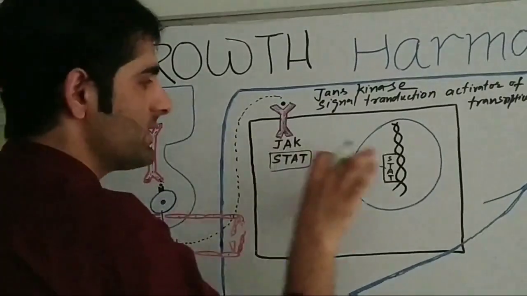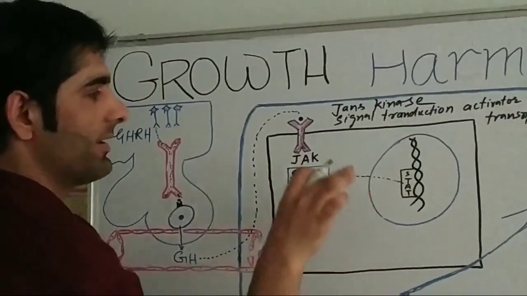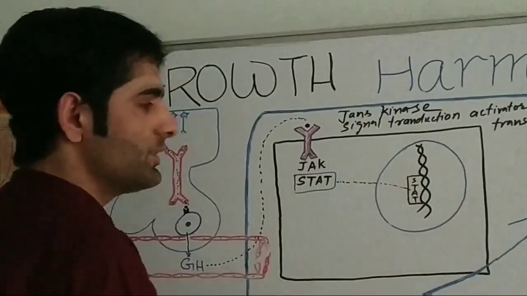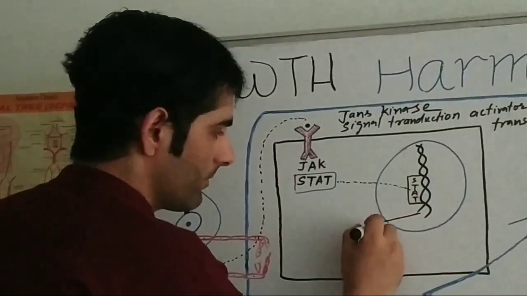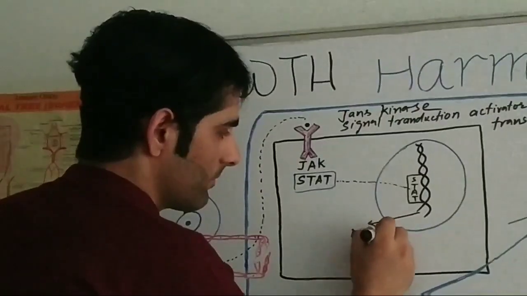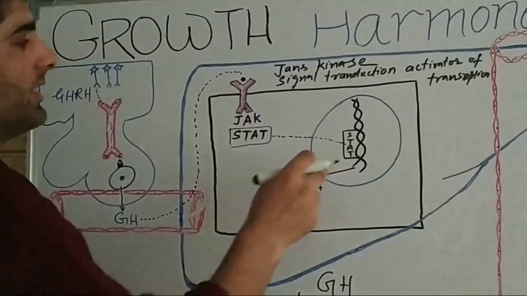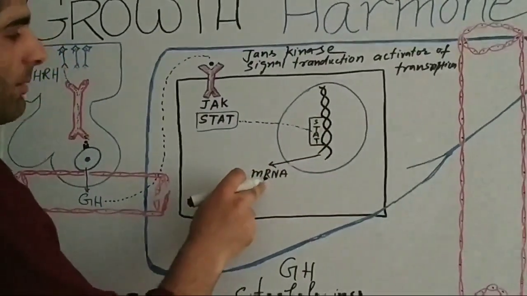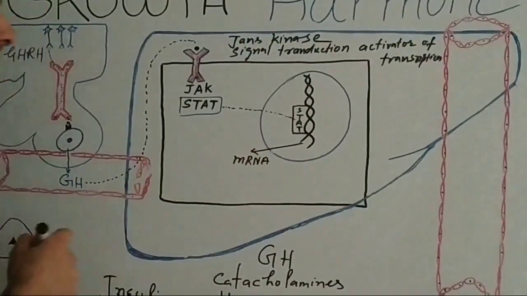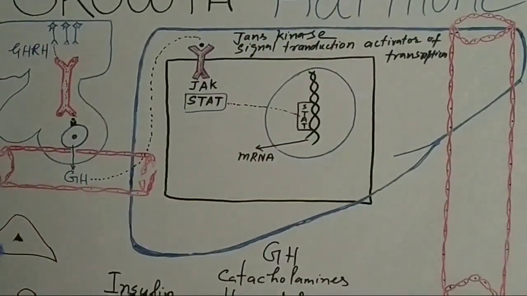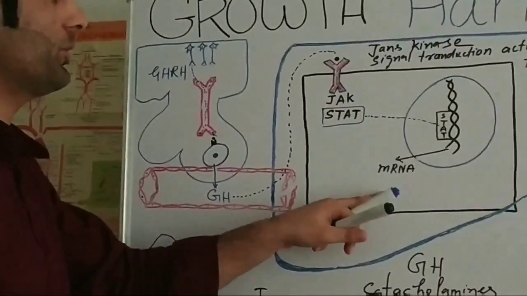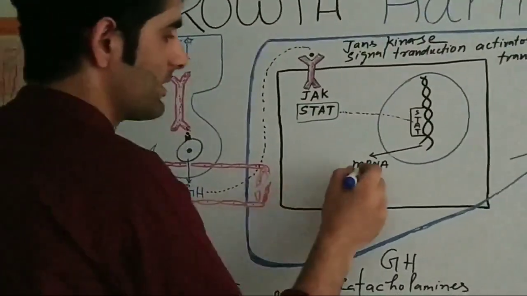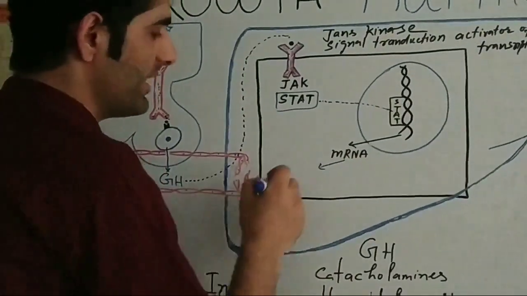When this transcriptional factor, STAT, gets attached to the DNA, the DNA is transcribed into mRNA. Eventually, the mRNA gets translated into proteins, but there is the formation of specific proteins which are called somatomedins.